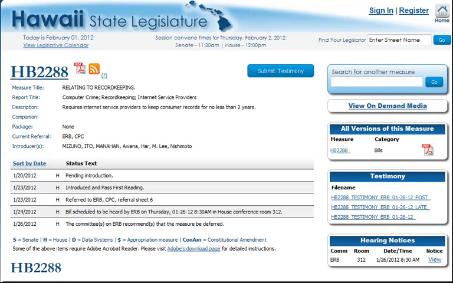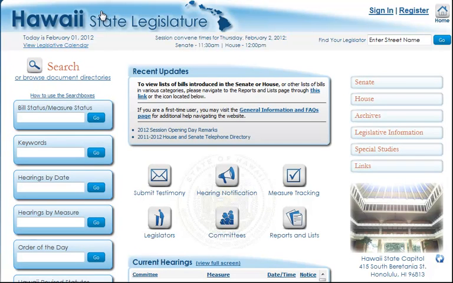I wanted to walk you through that keyword search because so many times you don't have the exact bill number and you're going to have to be kind of creative in your word choices to keep looking for the keywords.